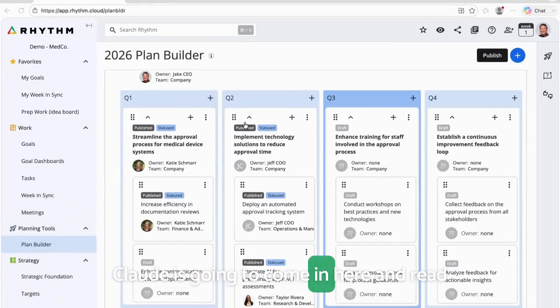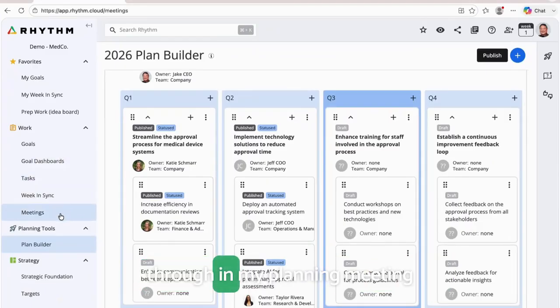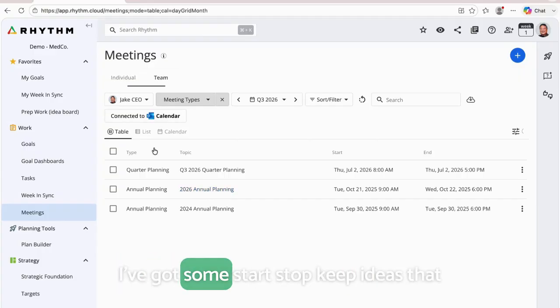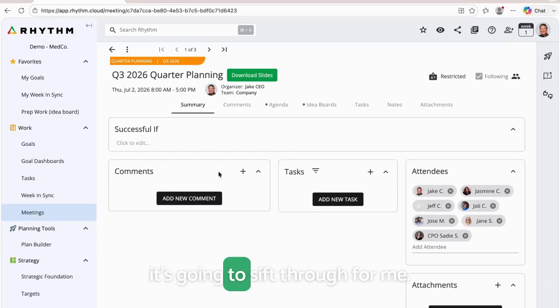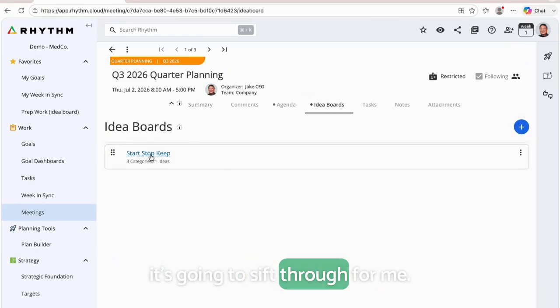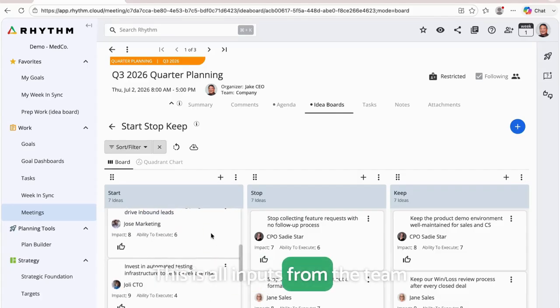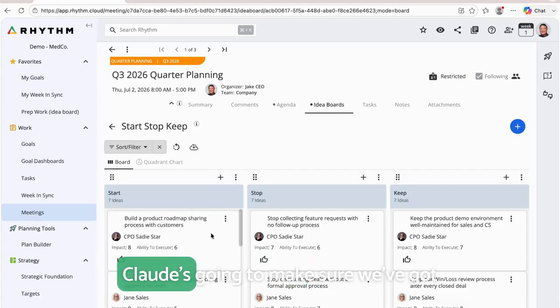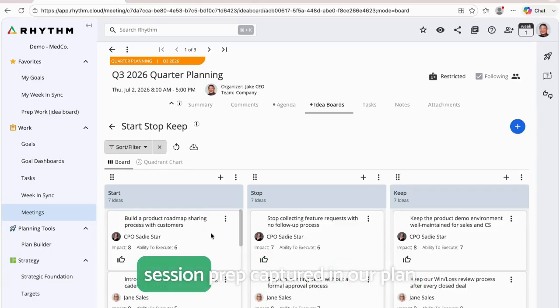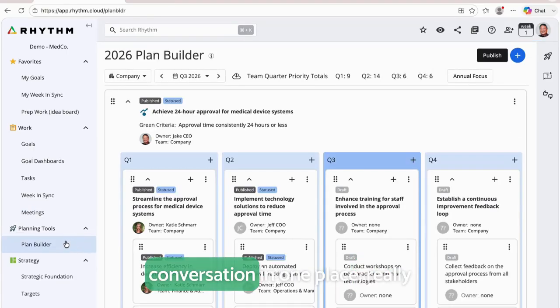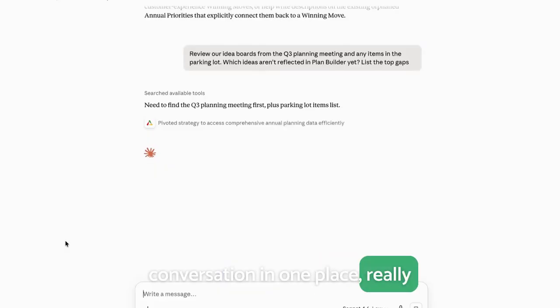Claude is going to come in here and read through in my planning meeting. I've got some start, stop, keep ideas that it's going to sift through for me. This is all inputs from the team coming into the meeting. Claude's going to make sure we've got the key things from this planning session prep captured in our plan builder so we can have a great conversation in one place, really focused and really effective.